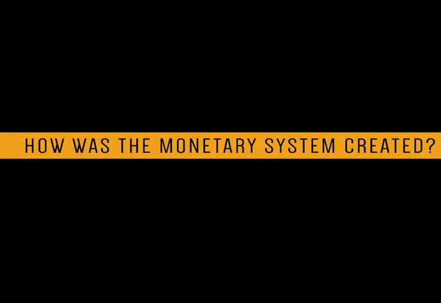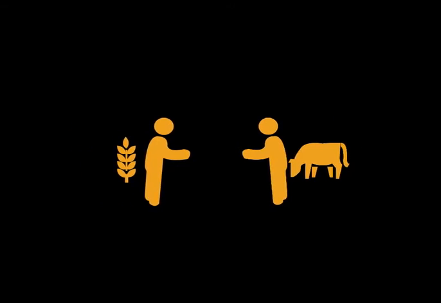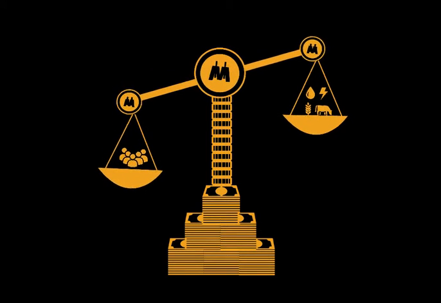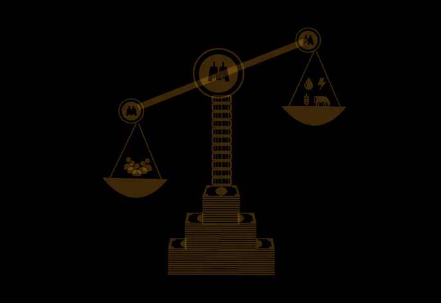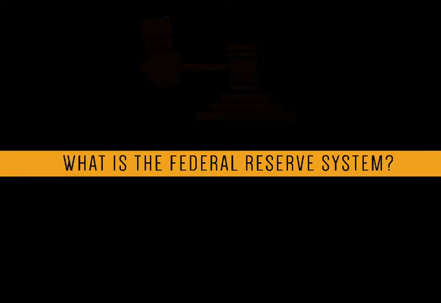How was the monetary system created? Systems of exchange have existed for thousands of years in the form of barter, trade, and now money. Limited technical ability and scarcity of resources meant that they needed to be regulated in order to sustain the population. The monetary system that we live in today was created in 1913 when the Federal Reserve System was established.